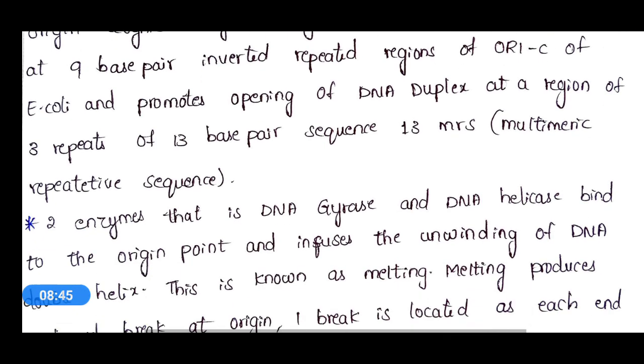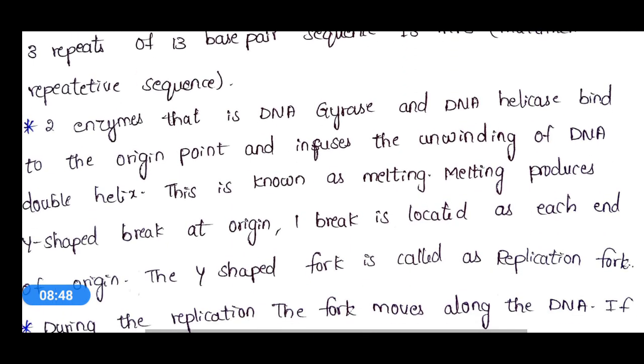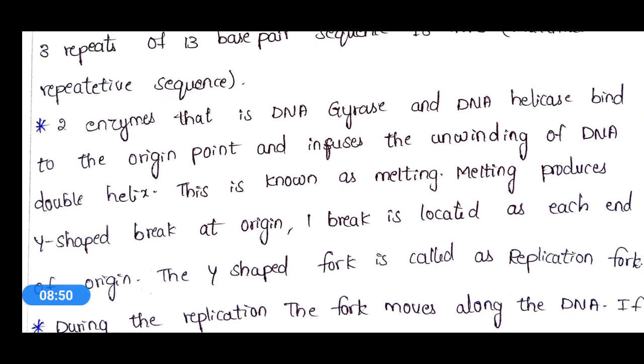And the next step is two enzymes, that is DNA gyrase. DNA gyrase means topoisomerase. DNA gyrase is nothing but the topoisomerase enzyme; it is another name for the topoisomerase enzyme. And here two enzymes, DNA gyrase and DNA helicase, bind to the origin point and induce the unwinding of the DNA double helix.